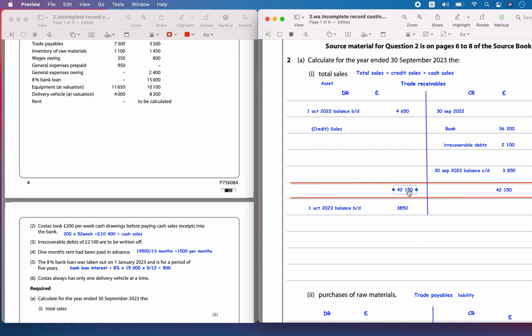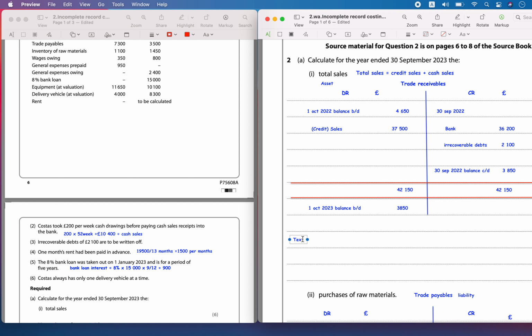So from this I'm going to calculate the credit sales. 42,150 minus 4,650. That value is 37,500. So 37,500, and now we can calculate the total sales.